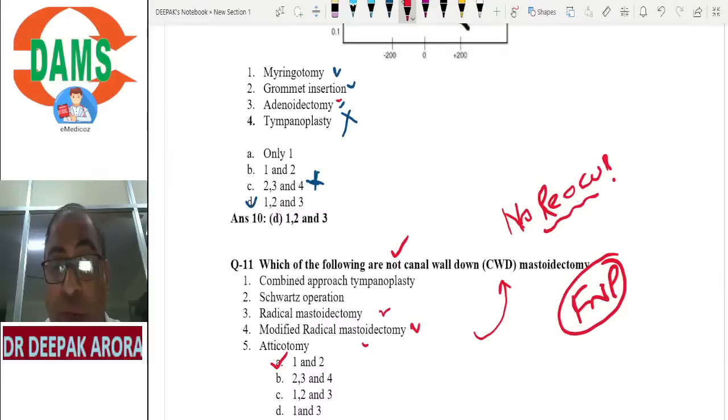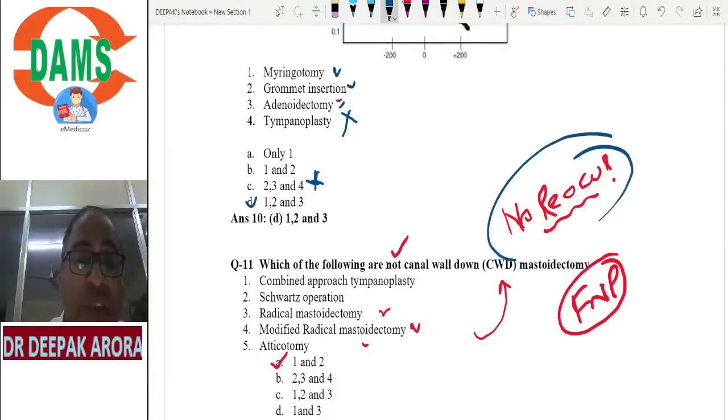Beta, all the important videos we have discussed in the lecture: how we approach from mastoid to middle ear, how we damage the posterior wall. If you damage the posterior wall and I put a hearing aid, the patient is uncomfortable. This is a very favorite concept of your central institute. After canal wall down, patient is uncomfortable with wearing the hearing aid. It is very true, because you have brought the posterior wall down. Patient has a high risk of infections because the middle ear is communicating with the external ear. No recurrence, this is the advantage, but facial palsy can be there.